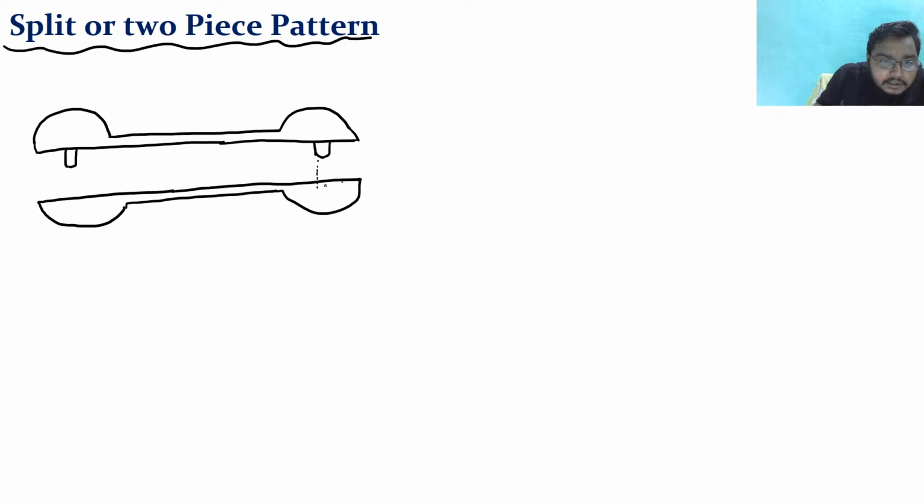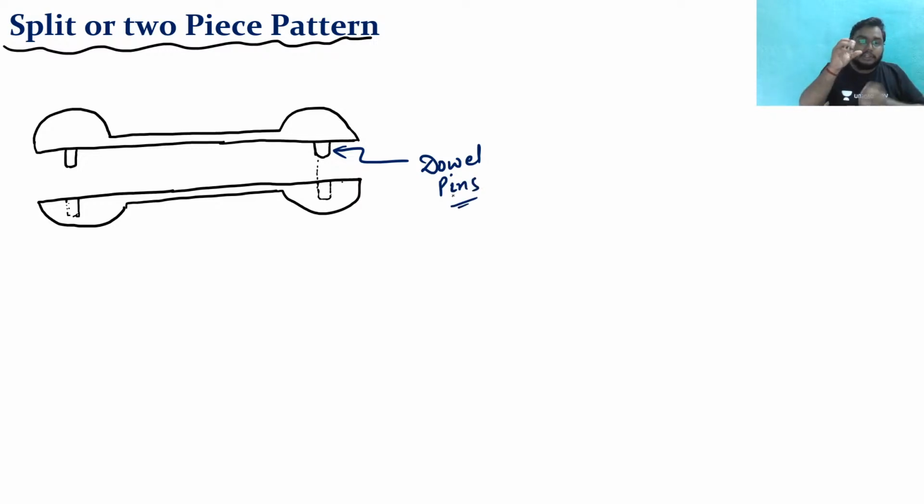And see, you can see a projection is there in this part. So a projection would be there in this part, right? So see, these pins are known as dowel pins. With the help of dowel pins, what we are doing, these two pieces of the pattern are joined, right? So now see, the final thing is like this.